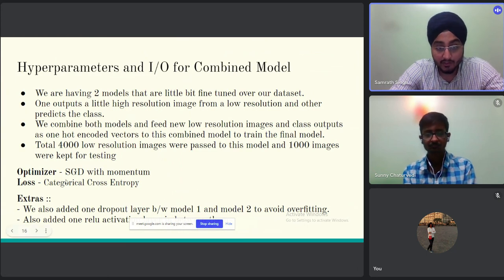The optimizer here is again SGD with momentum and the loss is categorical cross entropy. Between model 1 and model 2, we have also added two layers: one is the dropout layer and the other is the regularization layer, so that overfitting doesn't happen and the model doesn't get stuck in a local minimum.